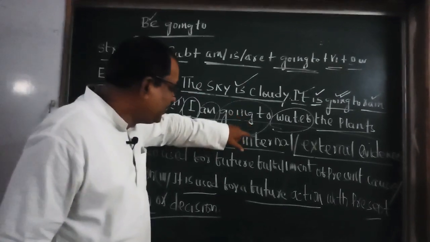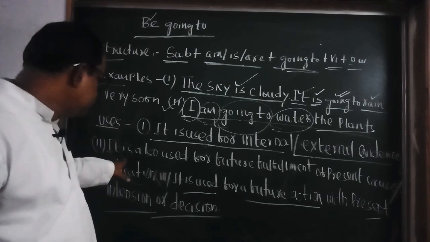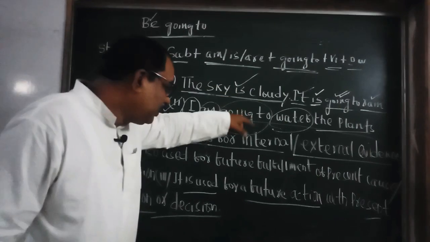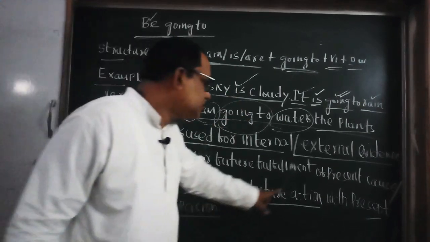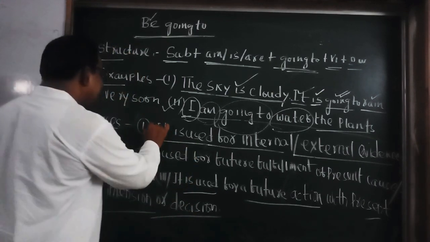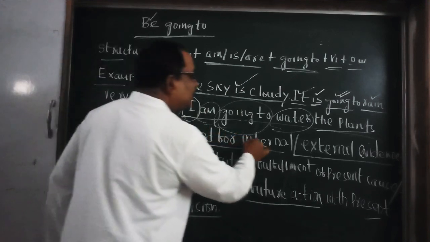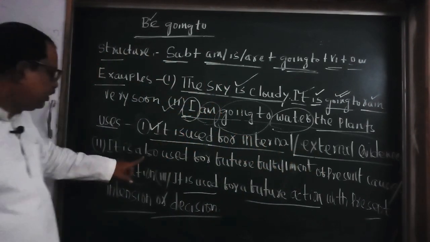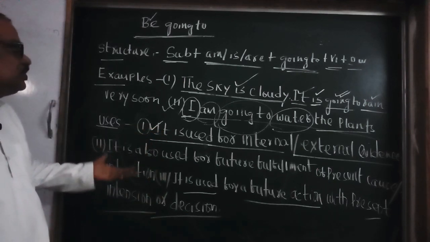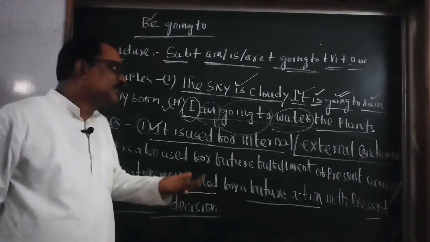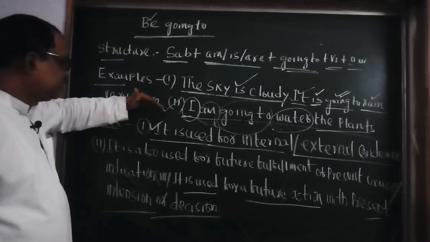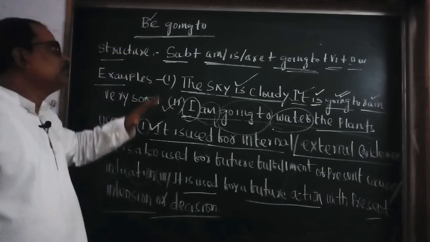So external evidence is future fulfillment of present cause or indication, and internal evidence is future action with present intention or decision. So I have written one internal and external evidence in 1, in 2 it is external, and in 3 it is internal. Or easily you can say for internal evidence and external evidence you can use be going to. This is the structure, these are the examples, these are the three uses of the be going to structure.